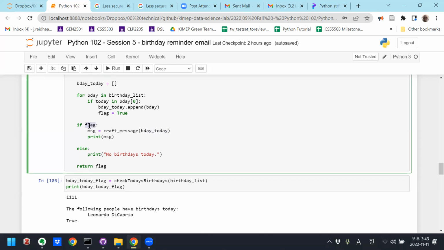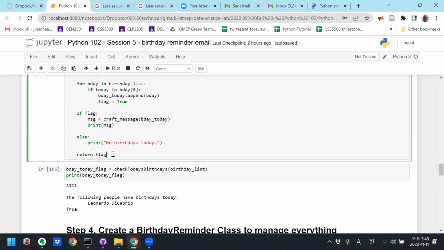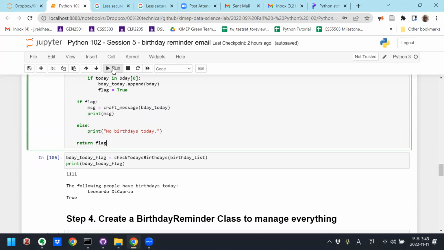If flag is false, that means we didn't have any birthdays today, right? And then we'll just print that out. And then it'll return the flag. So, okay, run this function. And then I'll call the function, check today's birthday. We'll pass in the full birthday list here.